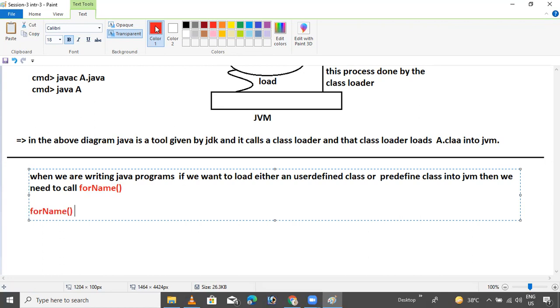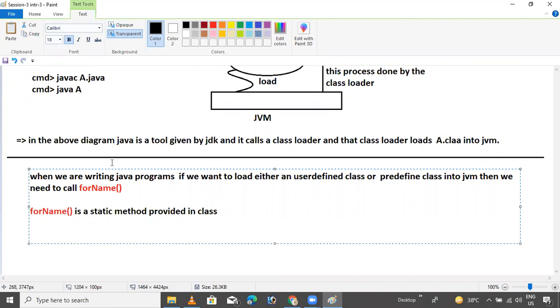The forName method is a static method provided in the Class class. So now you should be aware of what is class and what is Class.